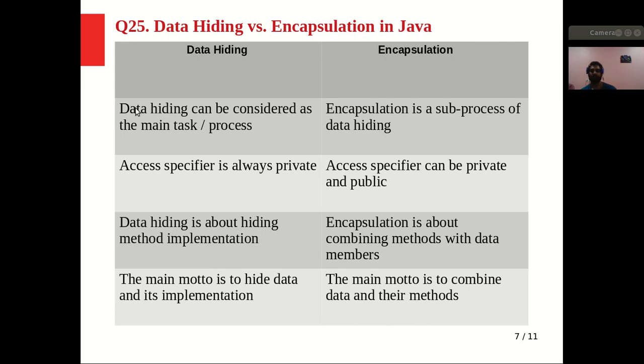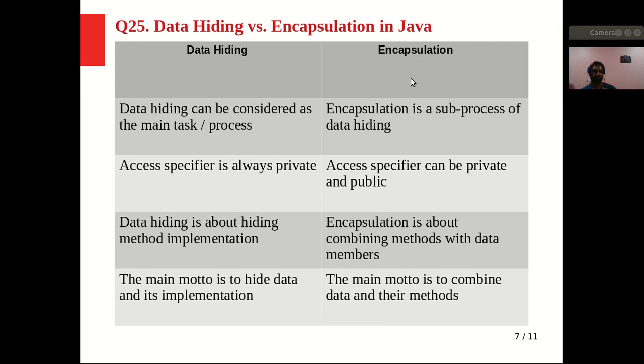So let's start. Data hiding can be considered as the main task, right? But to achieve data hiding we can use encapsulation. So encapsulation is a sub process of data hiding, right? If we want to hide the data, then we can achieve it by encapsulation. So this is the first point. And the access modifier is always private for data hiding. If we want to hide the data, then for that we have to use private as an access modifier. And if we want to achieve encapsulation, then it is not restricted that we have to use private only.